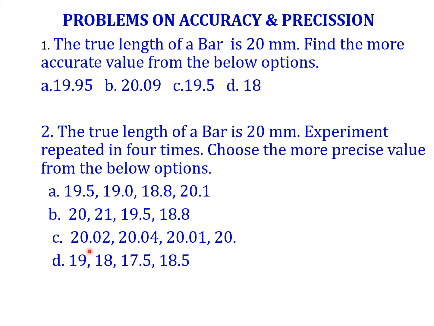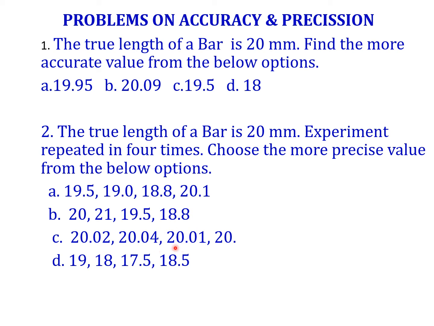Here we can see 20.02, 20.04, 20.01, 20. All the times the values are very close. All 4 times I am getting about 20, and it is very close to the true value also.